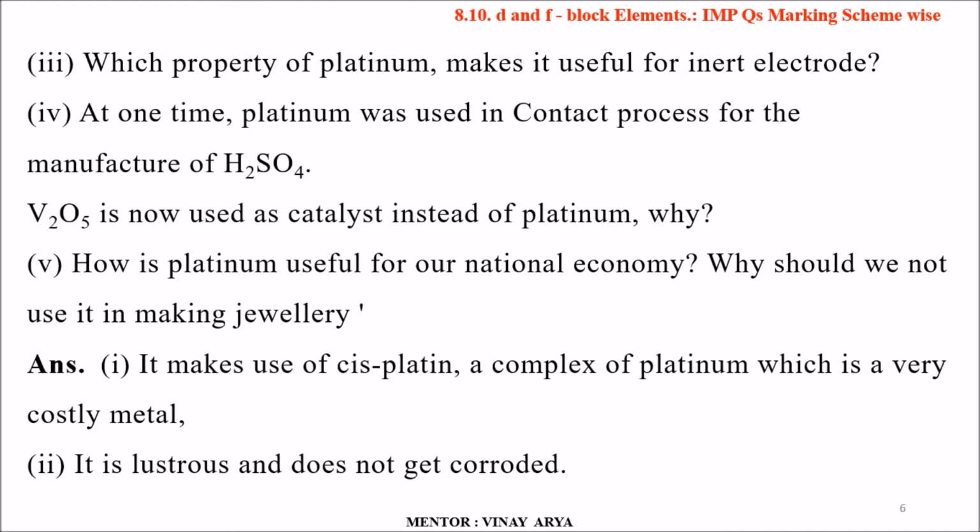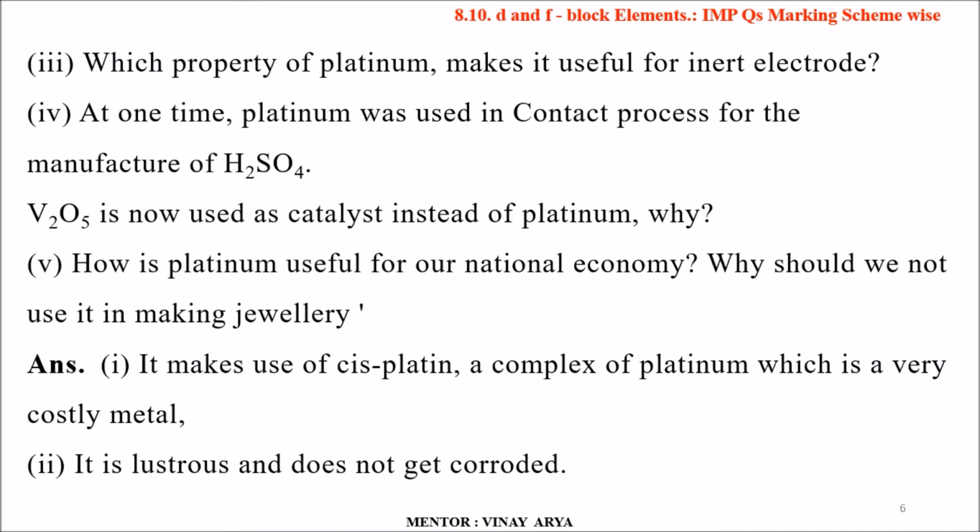Fourth, at one time platinum was used in contact process for the manufacture of sulfuric acid. V2O5 is now used as catalyst instead of platinum. Why? And the fifth part is, how is platinum used for our national economy? Why should we not use it in making jewelry?